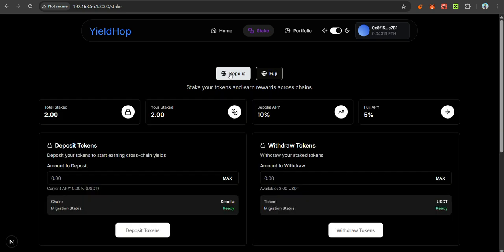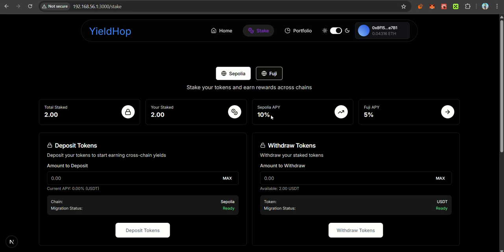A scenario may come where the APY of Sepolia drops and Fuji's APY increases. So the funds should be moved to the highest earning contract or protocol. Our platform is built to solve this problem, to transfer the user data and tokens from one chain to another chain where the APY is high. So let's do that now.